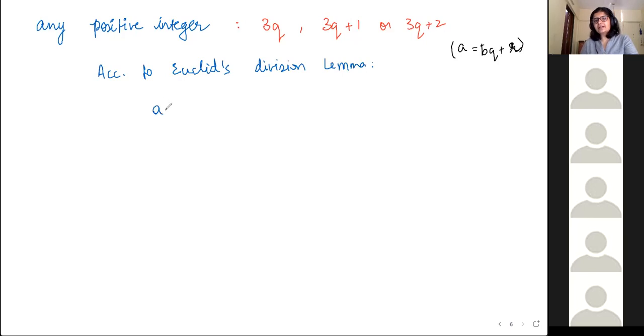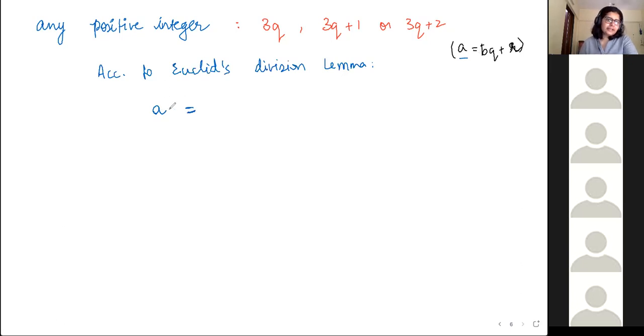So according to Euclid's division lemma, if you have any random integers a and b, you can express a in terms of bq plus r, where r has certain values less than b, right? Let b equal to 3 in this case.